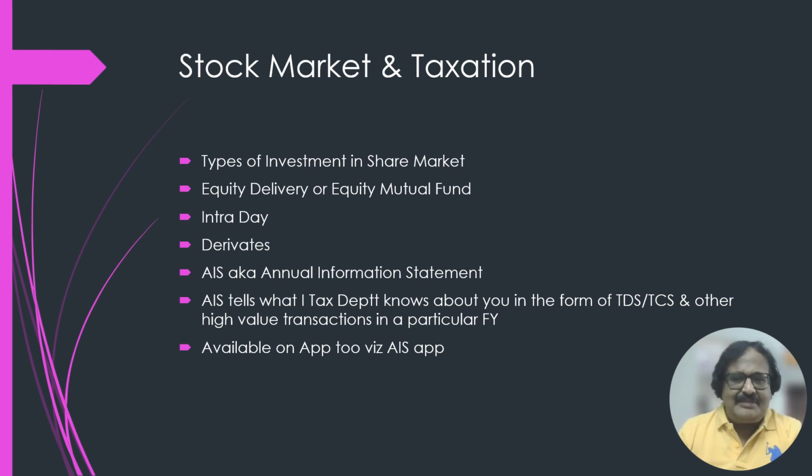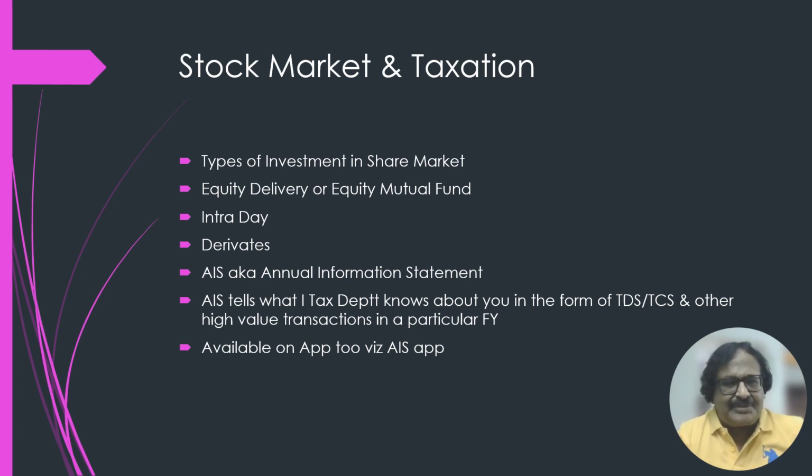Now, what happens is the income tax department has formed a system known as AIS, which is the annual information statement. This annual information statement can be downloaded from the income tax website by having a personal login ID and password.